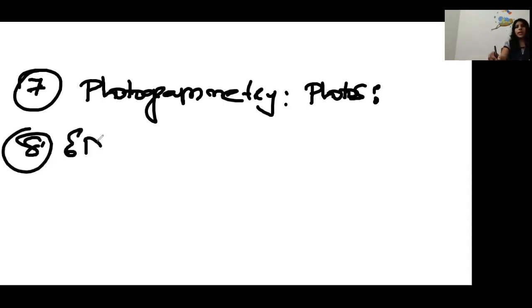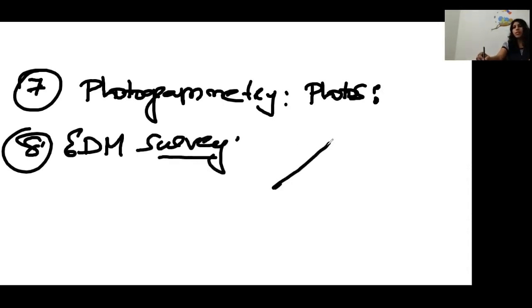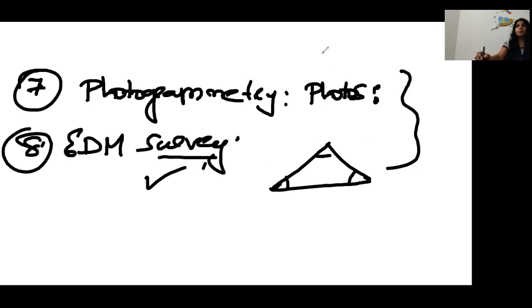Last is the EDM survey. EDM instruments are there for measuring the sides of a triangle, and directly they will measure the sides and angles, everything. If we place it on the position, we will get all the points there. So for high level works which cover large areas, only then we deal with EDM survey. These two are not that important in the case of MCQs.